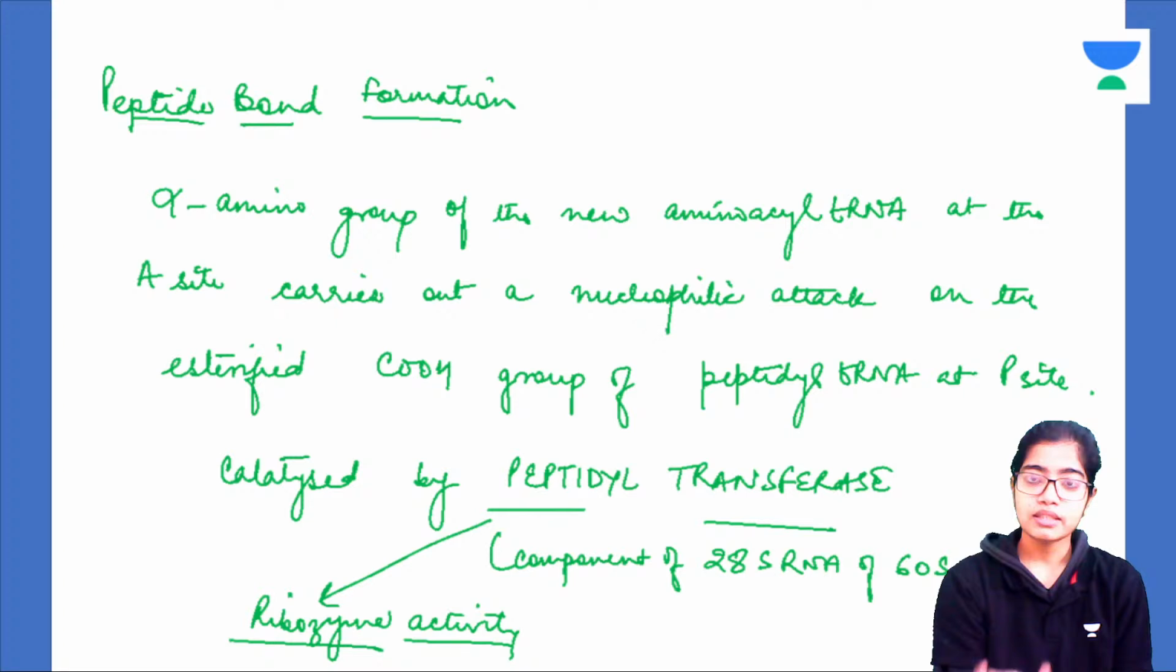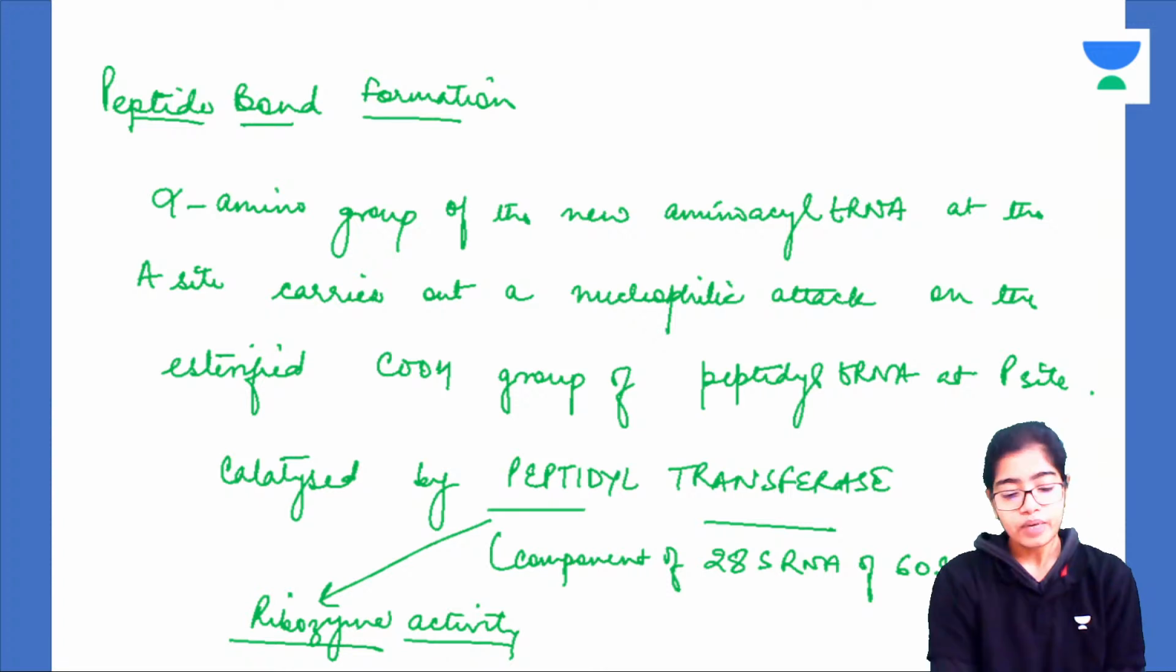This peptidyl transferase is the ribozyme. It is the RNA which has ribozymal activity. What is this peptidyl transferase? It is 28S RNA of the 60S subunit. That means it is an RNA. Peptidyl transferase is an RNA that has enzymatic activity.